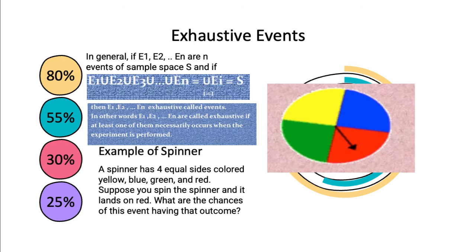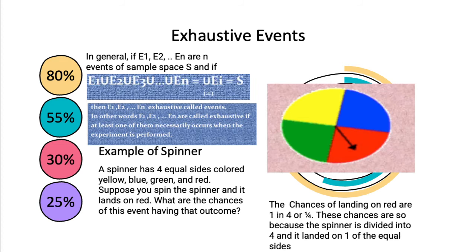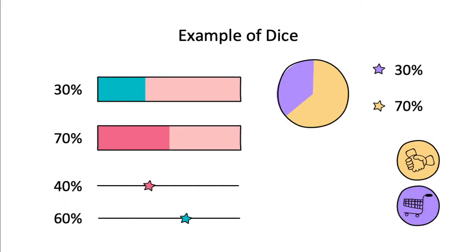So, let's take a look at the spinner. This spinner has 4 sides, colored yellow, blue, green, and red. Suppose we spin it and it lands on the red color. Now, what types of outcomes are we going to expect on this event? The chance of landing on red is 1/4. Why? Because red is only 1 and we have 4 colors. The chances are so because our spinner is divided into 4 and it lands on one of the equal sides.